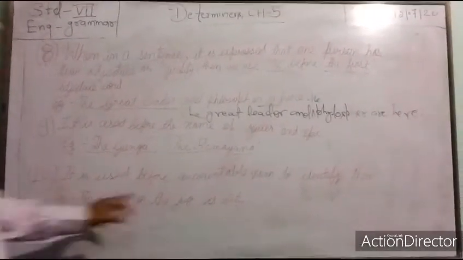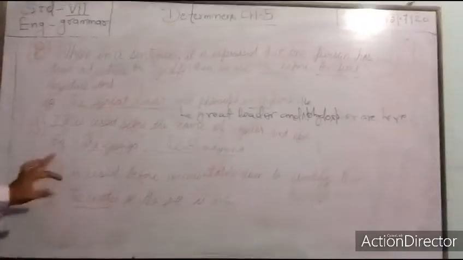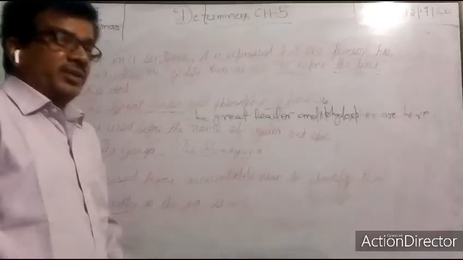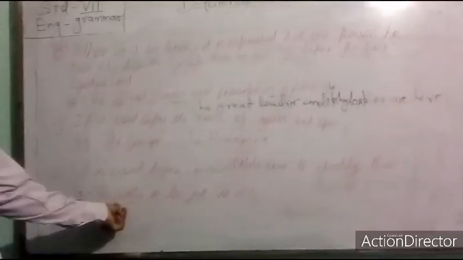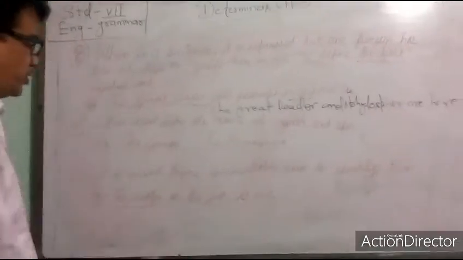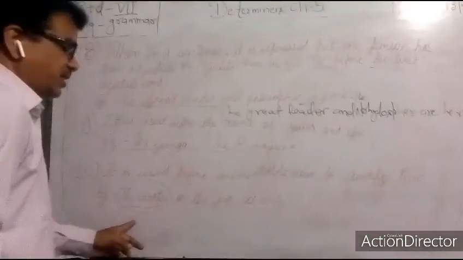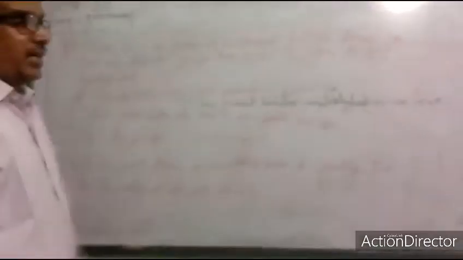I hope that you have understood better. Where the article is not used, I will explain tomorrow, and for today that's enough. Tomorrow we will discuss where the article is not used.